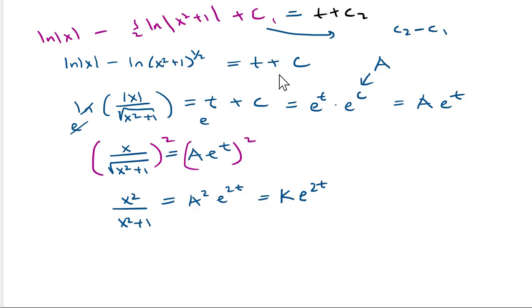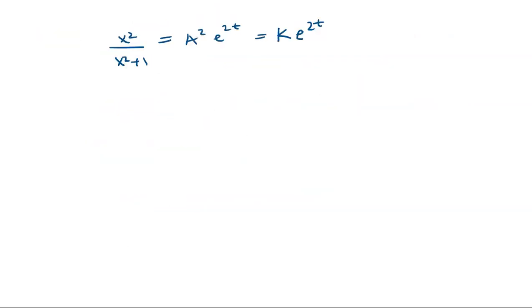All right, so just a recap here for a little bit. So we had the ln of x minus ln of x squared plus 1 raised to the 1/2 equals t plus C. We did all this work and we get to this part. Again, our goal is to solve for x. So I rewrote that on this slide because I'm going to need more space. Okay, so then we're going to multiply both sides by x squared plus 1.